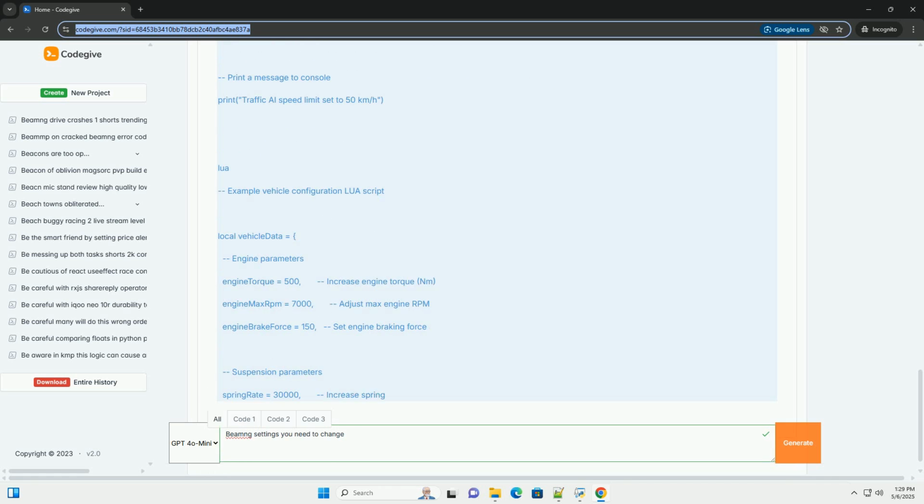Performance. Be mindful of the performance impact of your changes. Excessive use of scripting or complex physics simulations can negatively impact the game's frame rate. This is a comprehensive overview of how you can use Lua to change settings in BeamNG.drive.